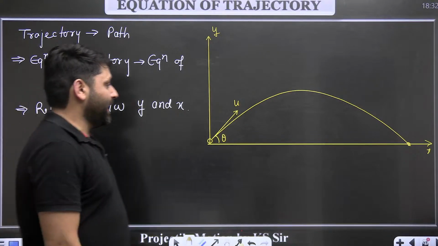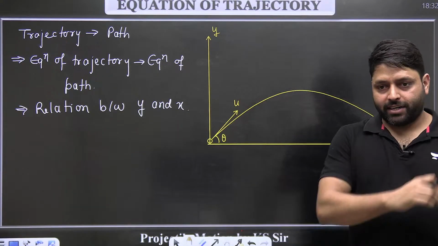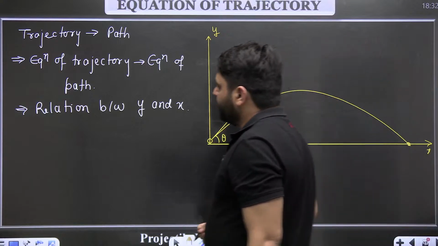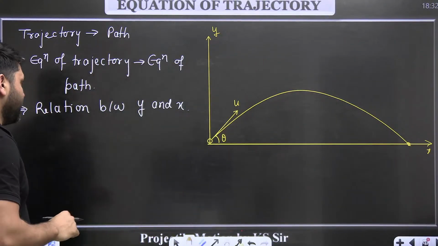So the relation between y and x is the equation of trajectory.